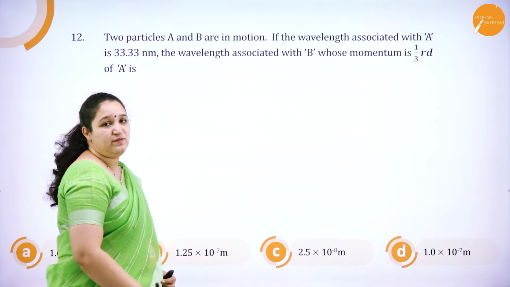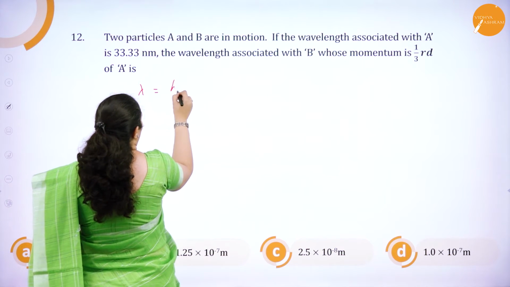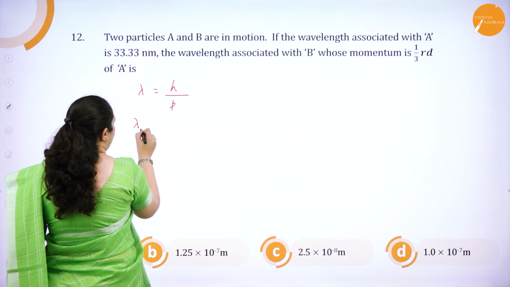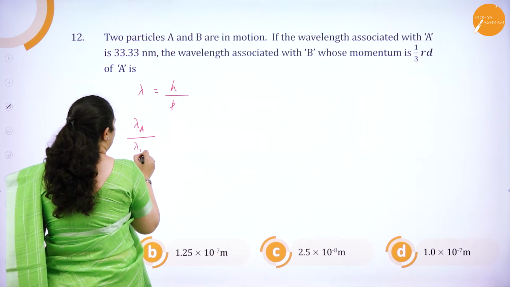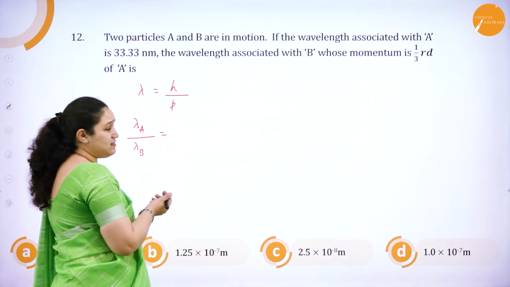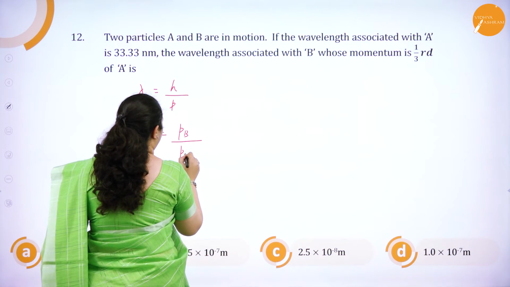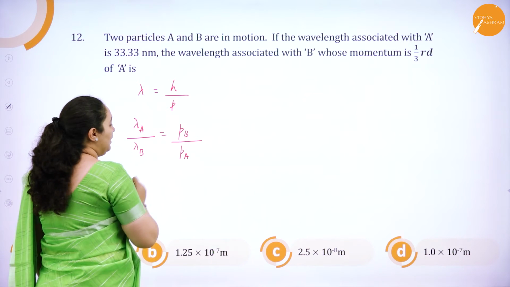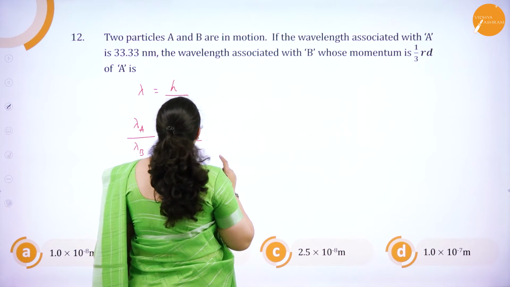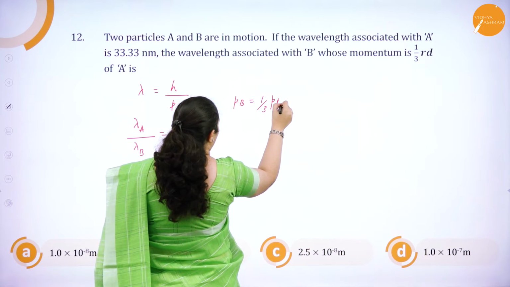So which is the relation which you are supposed to use here? Lambda is equal to h by p, correct? Now, I'll just write the ratio. Lambda A by lambda B is equal to h and h gets cancelled. I can write it as pB by pA. Okay. Now here, what they have told is momentum of B is 1/3 of A. So pB is equal to 1/3 pA.